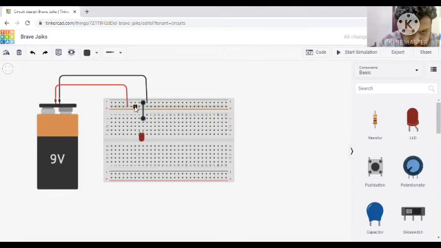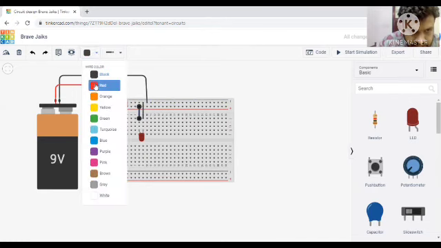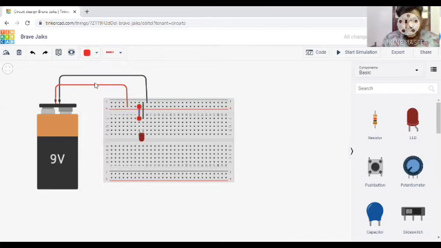Now we need to give positive. From this part, I am giving to this here. Here it is positive. Positive is anode. We need to give this positive a red color. I am selecting this and giving it red color so that no confusion occurs. Now let us start simulation.